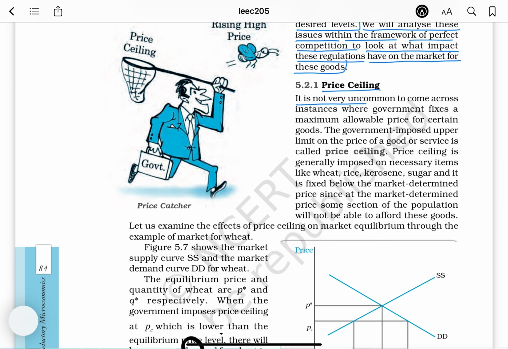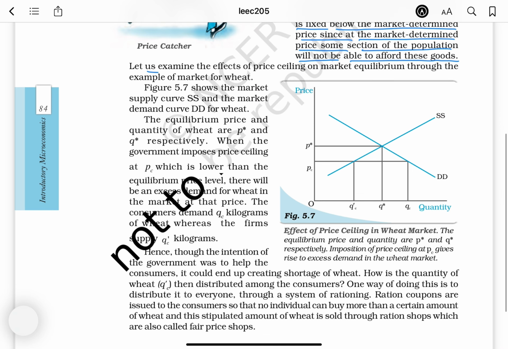Price ceiling. It is not uncommon to come across instances where the government fixes a maximum allowable price for certain goods. The government-imposed upper limit on the price of a good or service is called a price ceiling. A price ceiling is generally imposed on necessary items like wheat, rice, kerosene, and sugar, and it is fixed below the market-determined price, since at the market-determined price some section of the population will not be able to afford these goods. Let us examine the effects of a price ceiling on market equilibrium through the example of the market for wheat.